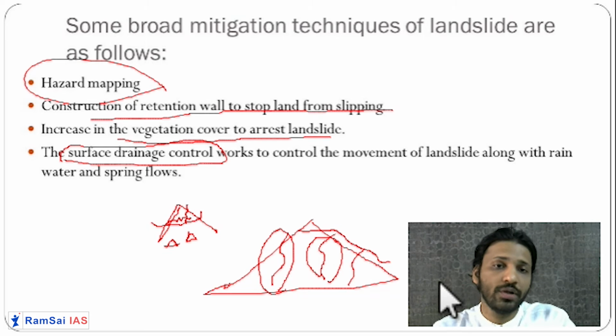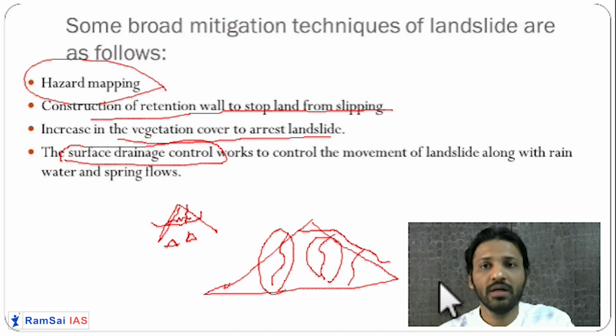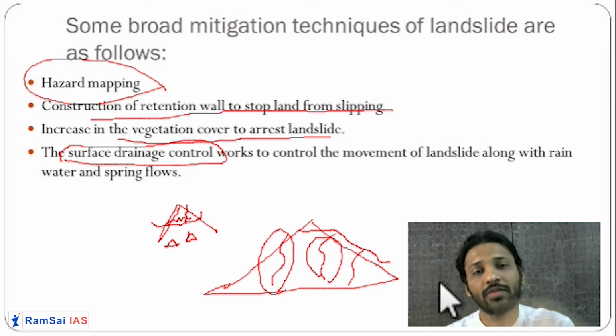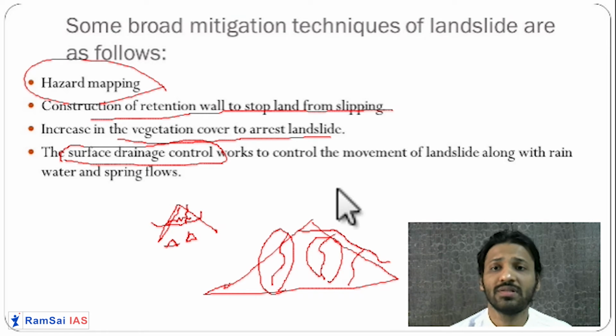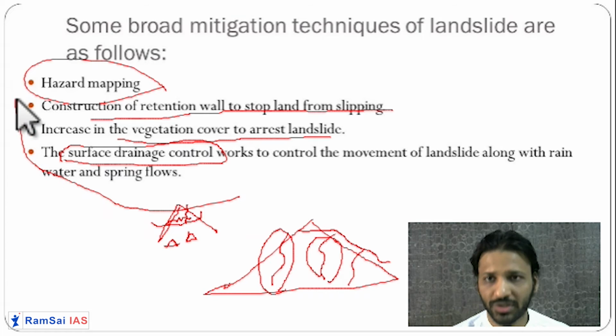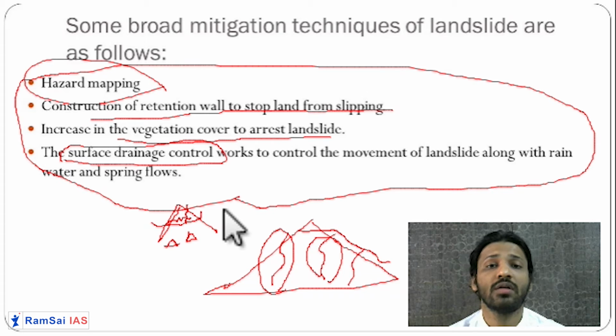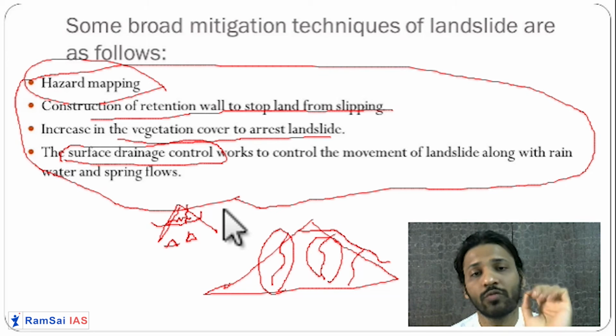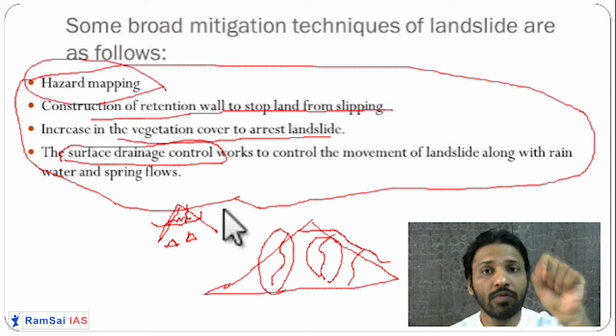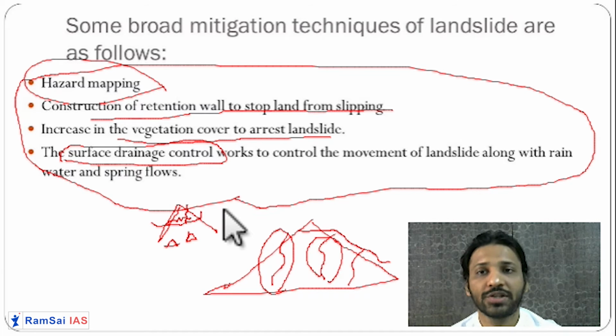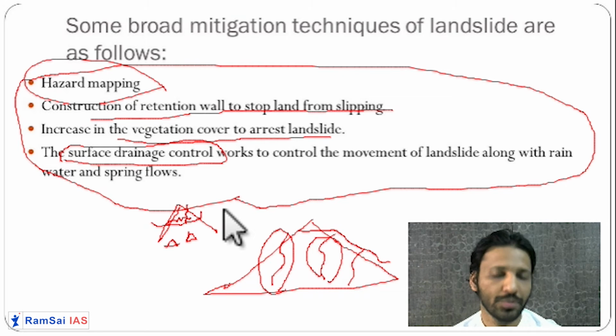These things we are also going to study in detail when we see the 11th, after disaster management. This type of question can be asked in the prelim examination. These are a little bit subjective, not solely objective questions as you have in the prelims. They have a little bit of subjectivity in them. So definitely be careful of these questions. They can ask, which of the following can be considered a mitigation technique for the landslide according to you, and they will give you 1, 2, 3, 4 type of options. Okay, so I hope you have understood this.